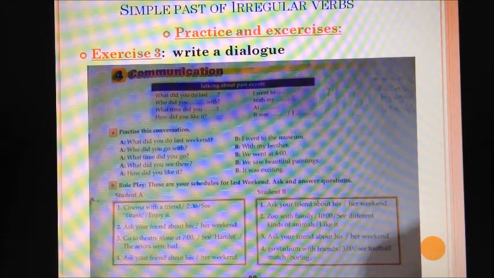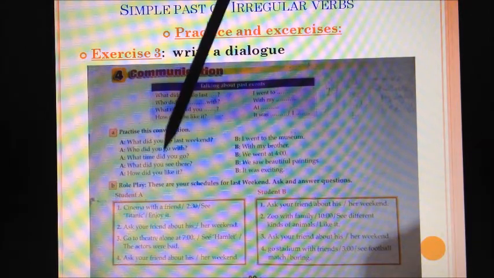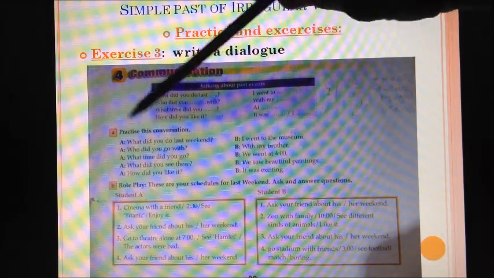Exercise 3. Now let's start with the dialogues, some communication. You have a dialogue here. You have an example. Let's read it.